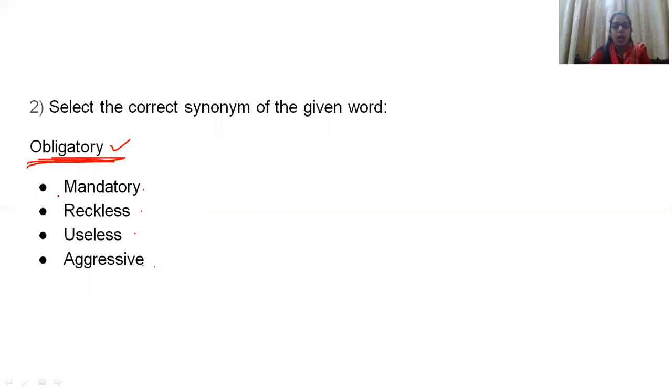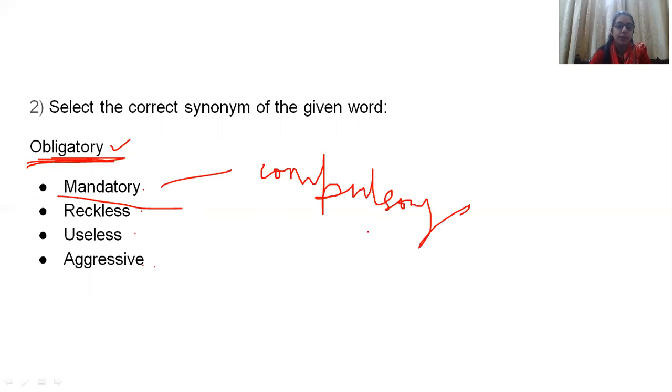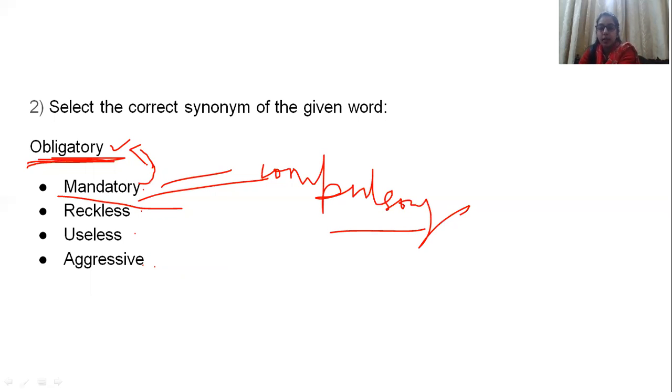Now, mandatory. Mandatory means compulsory. What is the meaning of mandatory? Mandatory means compulsory. And compulsory, mandatory, and obligatory, these are all similar words. So the synonym of obligatory is mandatory.